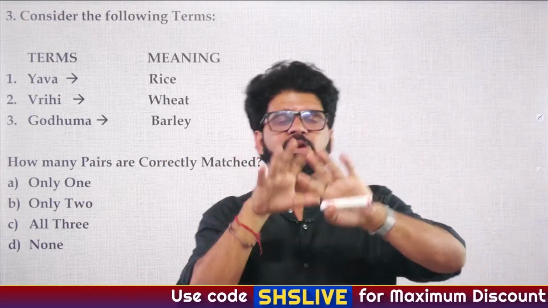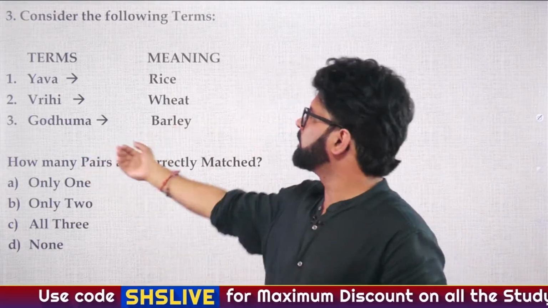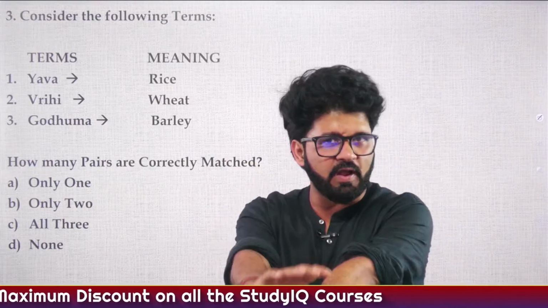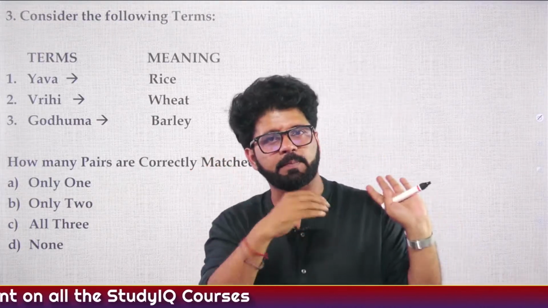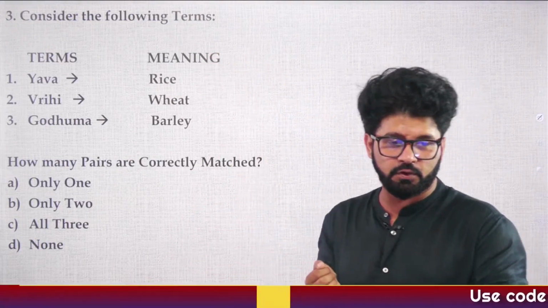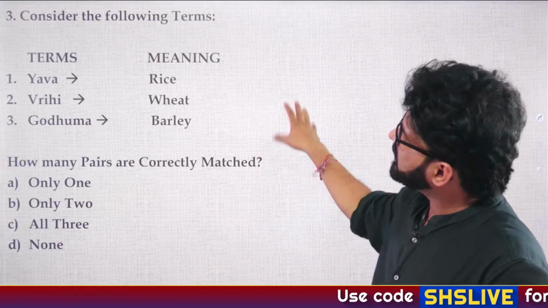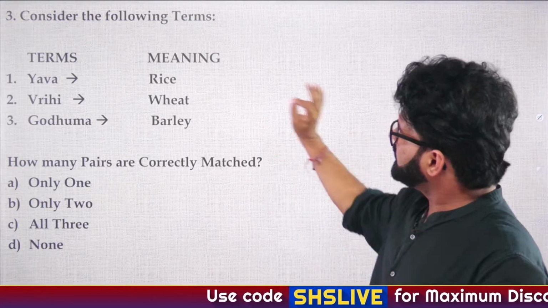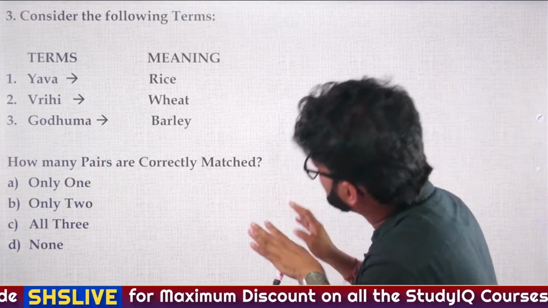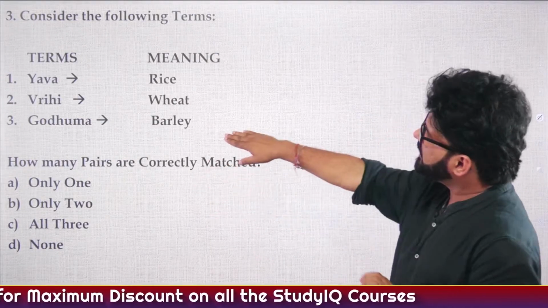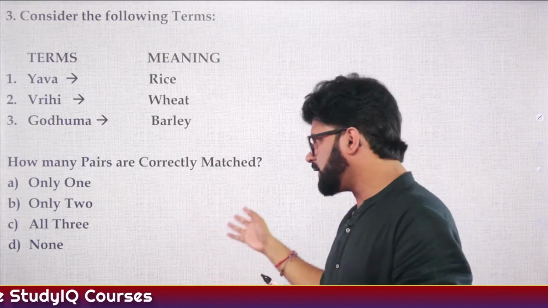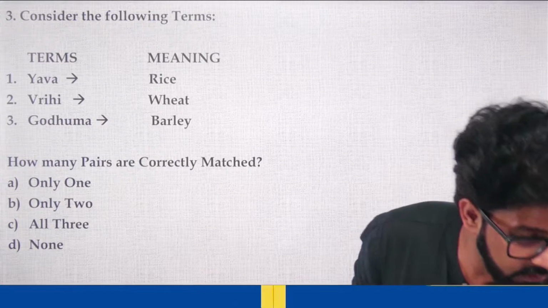Okay, so we have read enough theory. We'll talk about some more theory, but before that, let's solve some questions. 2 questions we have done, 8 more questions we have to do. Some will be PYQ, some will be practice questions based on the current pattern. So the third question in front of you is terms and meanings. The first word is yava, the meaning is written as rice. The second word is vrihi, the meaning is written as wheat. The third word is godhuma, the meaning is written as barley. How many pairs are correctly matched? A only 1, B only 2, C all 3, D none.